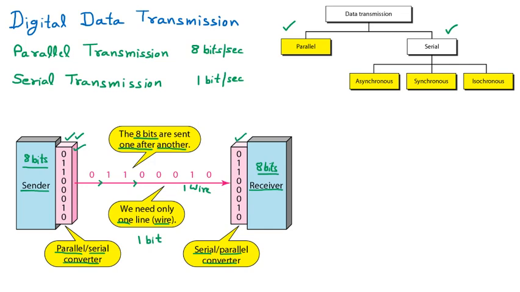So we can write about the serial transmission that 1 bit is sent with each clock tick. Clock tick, we know that the clock moves, right? A second I am talking about. So every second we can send only 1 bit. So that is the thing, only 1 bit is transferred.